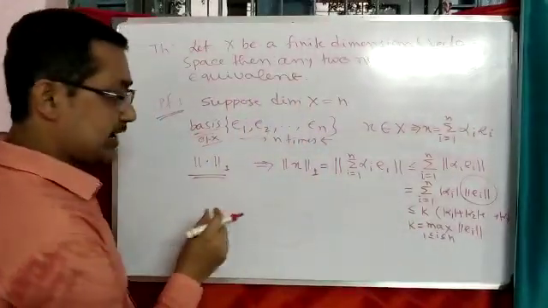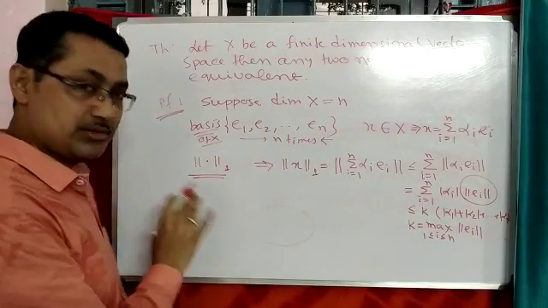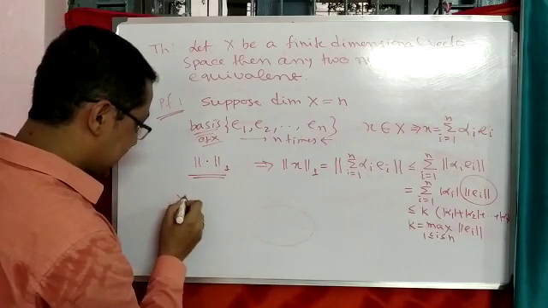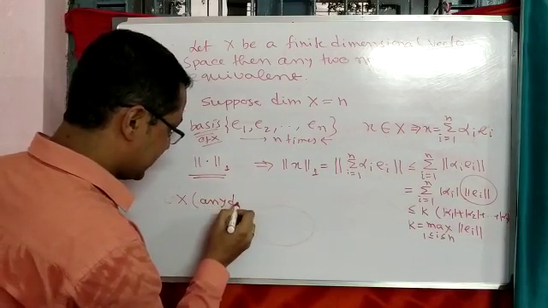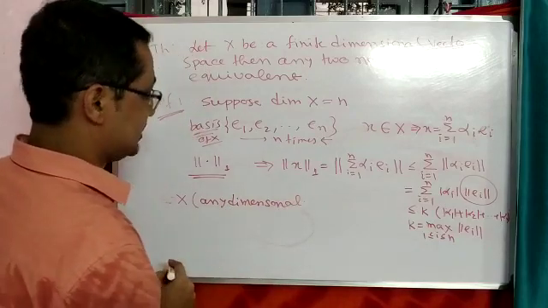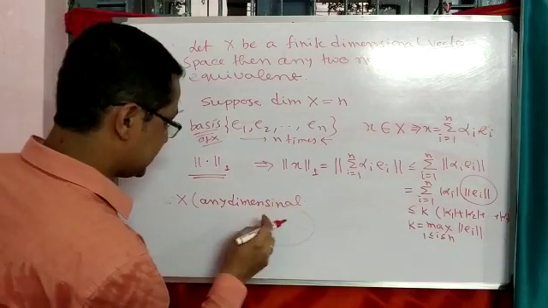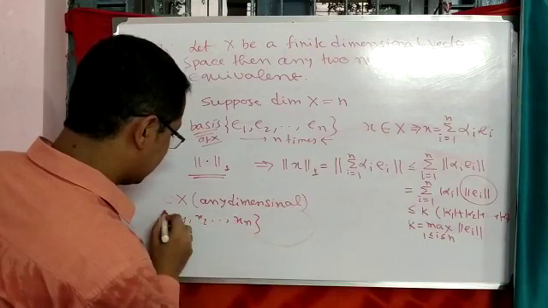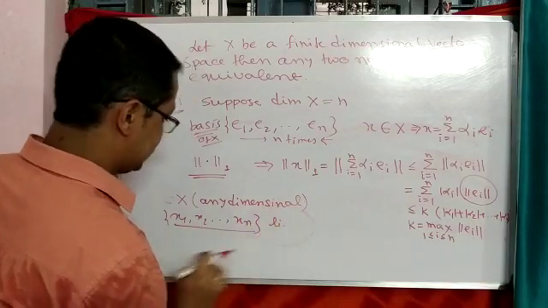Okay. Now again we know an important theorem, the linear combination theorem. We already told that theorem in classes. What is that? That theorem says: let X be a vector space, any dimensional vector space, and x1, x2, up to xn be a linearly independent set.